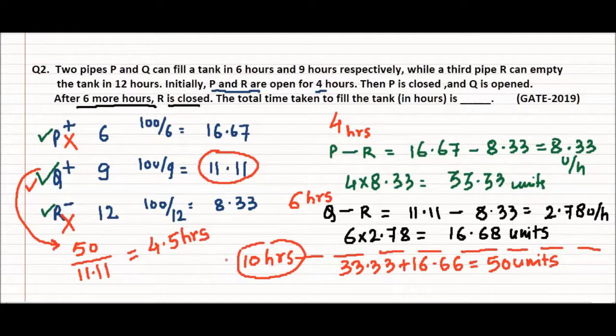Looking at the question, it says the total time taken. Here is the twist. So for total time taken, first 4 hours, then 6 hours, and then ultimately the last 4.5 hours, the total will be 14.5 hours, and this is answer for this question.